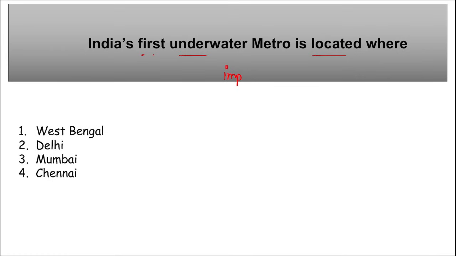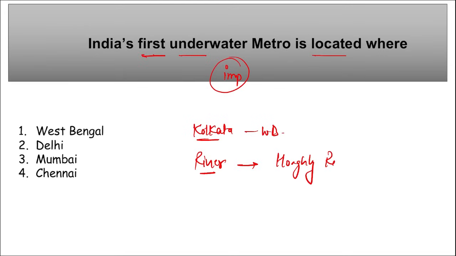Important question, friends. Where is India's first underwater metro located? So India's first underwater metro is in Kolkata, West Bengal. If it is asked, it is an underwater metro, then it is under which river? So it is under the Hooghly River, right? And it spans 16.6 kilometers in length. And where is it? It is in Kolkata, West Bengal. India's first underwater metro.